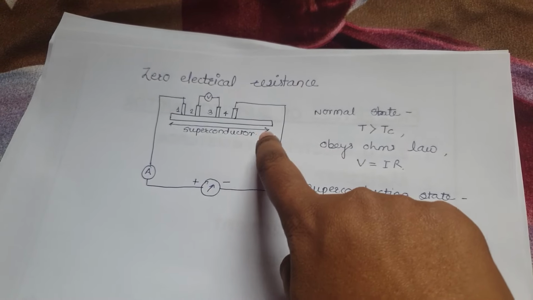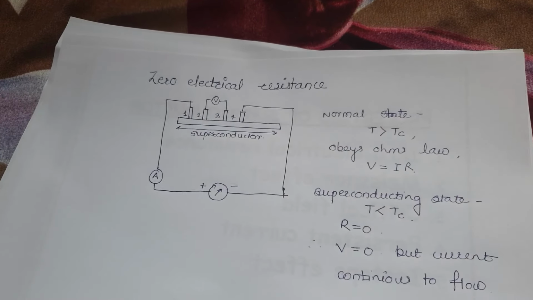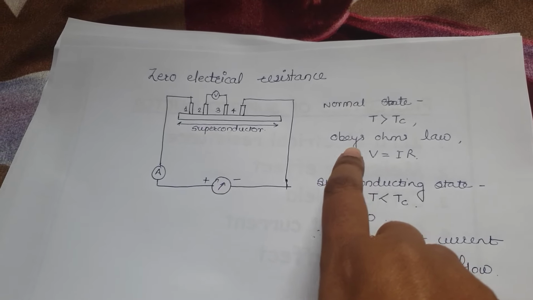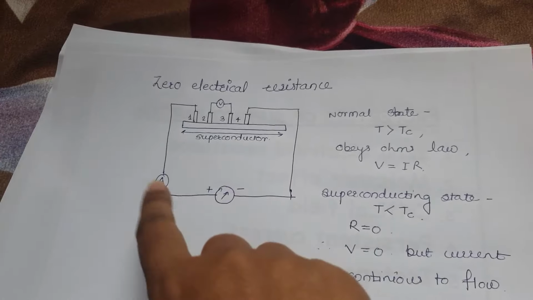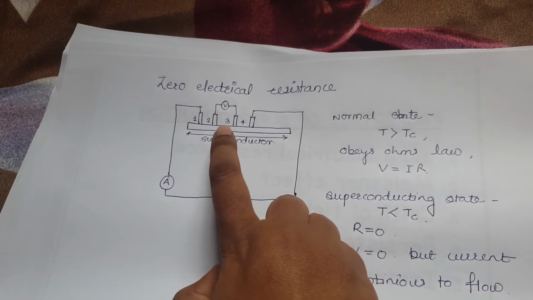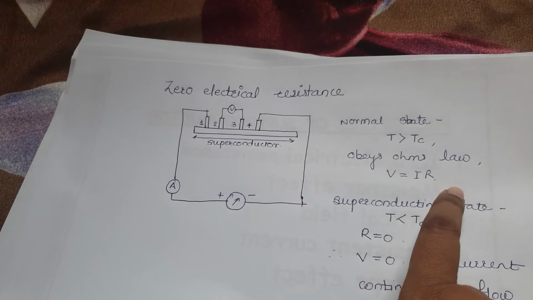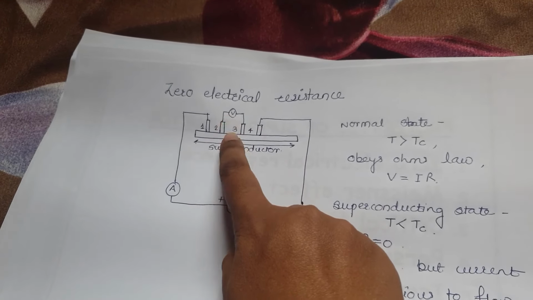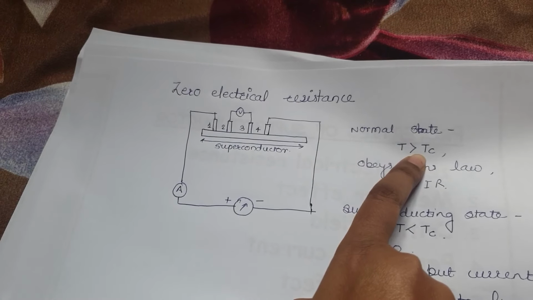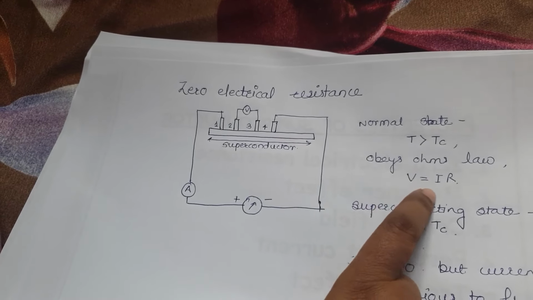When the conductor is in the normal state, that means temperature is above critical temperature, a voltage develops across the voltage probe and Ohm's law is obeyed, which is V equals IR. So when we get voltage, it obeys Ohm's law. Here we are getting voltage, so V equals IR.